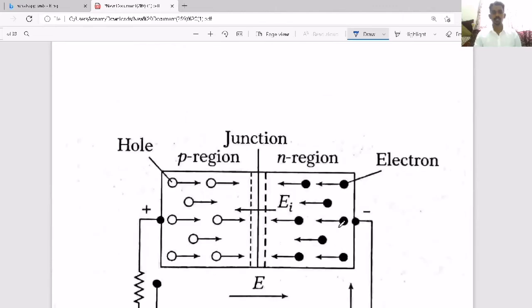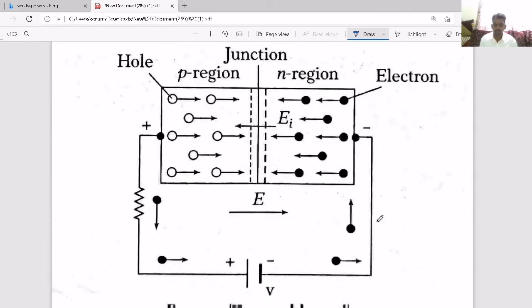Now, first, when you consider forward bias, the P side is connected to the positive terminal and the N side to the negative terminal. The positive terminal repels the positive charges, the holes, so they move towards the junction, and the negative terminal repels the electrons so they move towards the junction. So electrons in the N region and holes in the P region are trying to cross the junction. That's why the current is due to majority charge carriers.